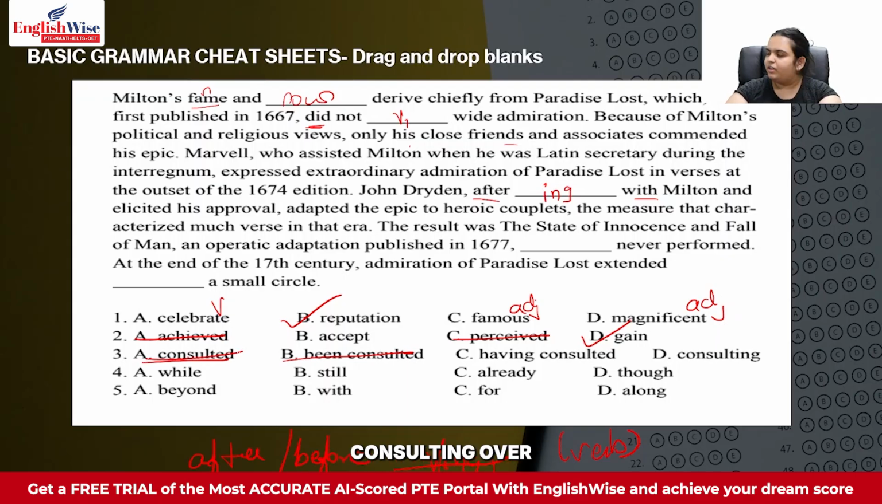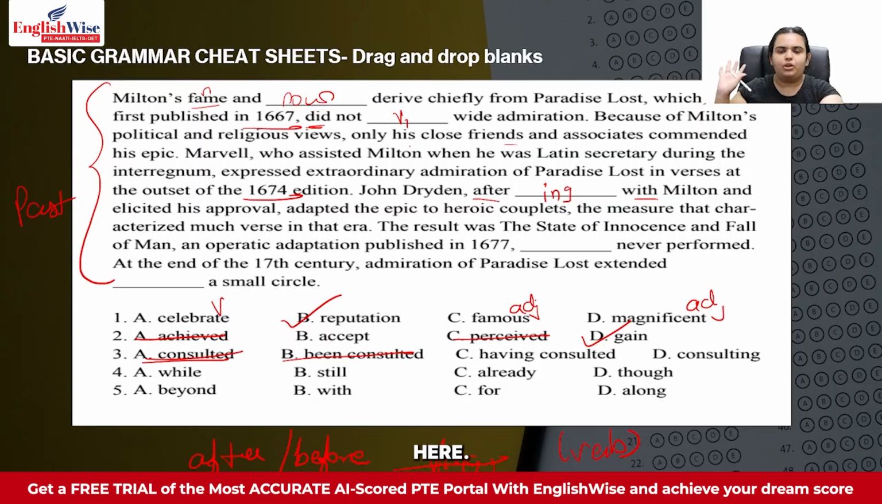So we have either having consulted or consulting over here. But you see, the whole passage here is in past tense. We are talking about dates from 1666, 1674. So we are in the past tense over here. If we are in the past tense, we can't use having because having is a present tense. So this is also my wrong option. And I'm finally left with the answer D.